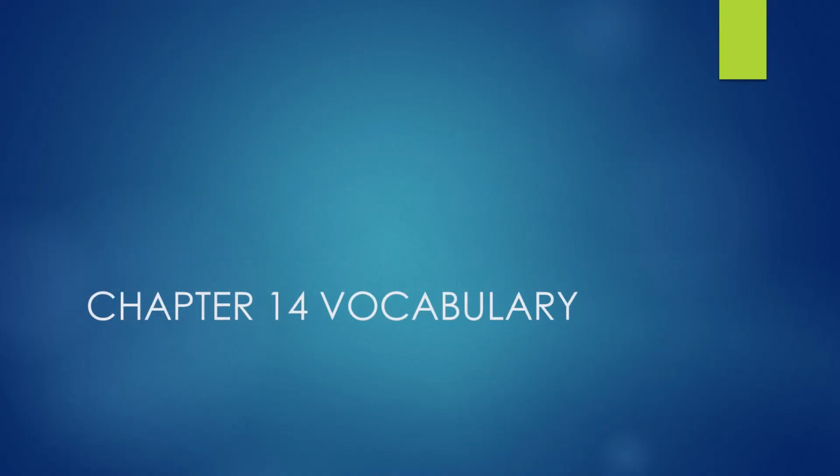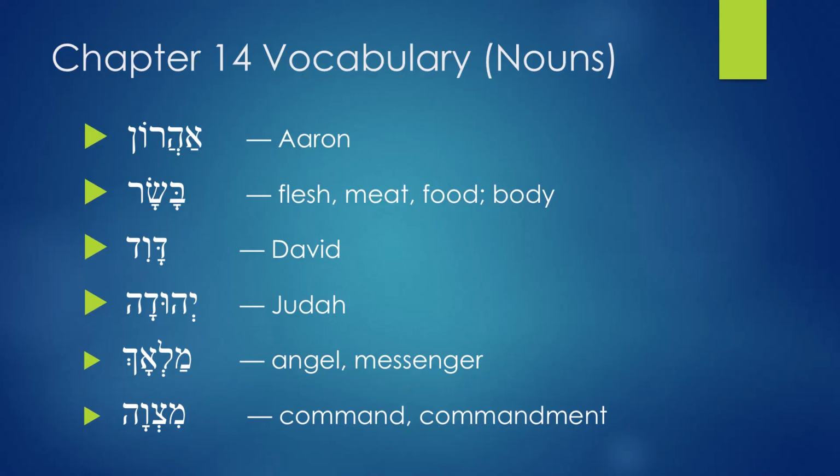Let's look at the chapter 14 vocabulary. These are the words that you need to know in chapter 14. The first one is Aharon, which means Aaron. Next you have Basar. Basar means flesh, or meat, or food. Next you have Dawid. Dawid means David. Next you have Yehuda. Yehuda means Judah.